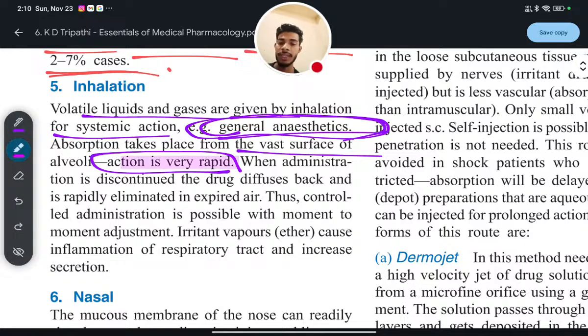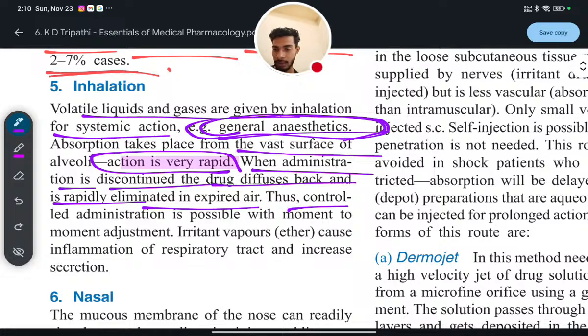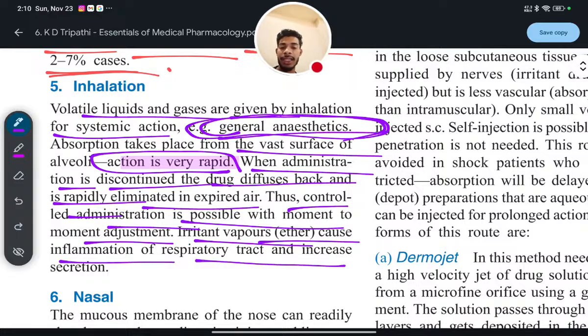When administration is discontinued, the drug diffuses back and is rapidly eliminated in the expired air. Thus, controlled administration is possible with moment to moment adjustment. Irritant vapors such as ether cause inflammation of the respiratory tract and increase secretion. Okay.